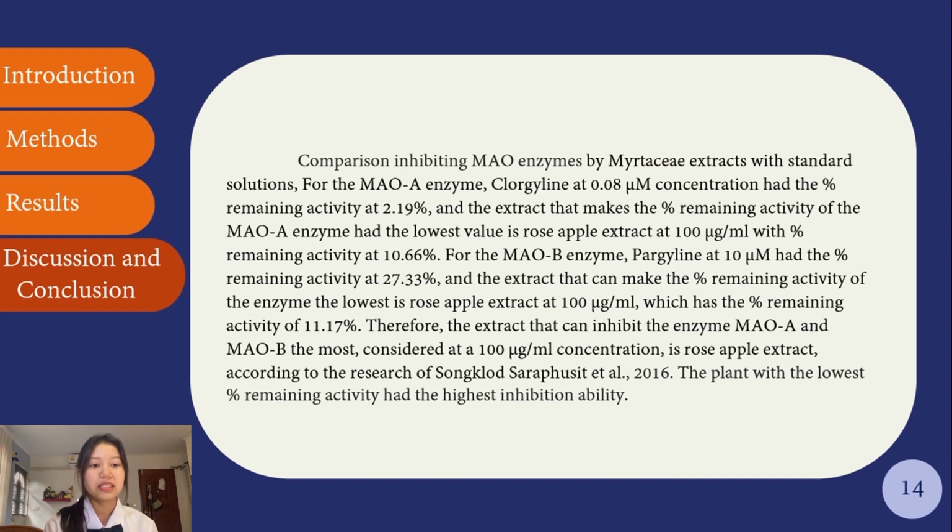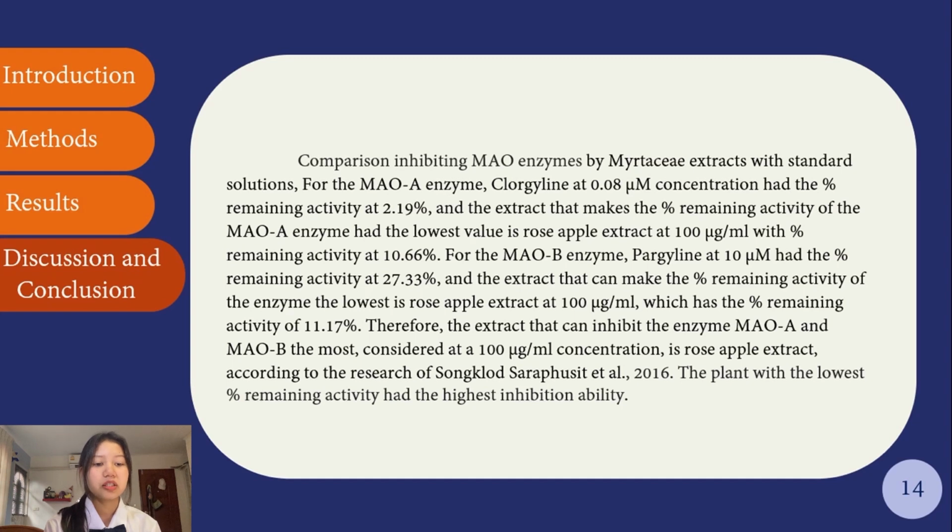For the MAOB enzyme, pargyline at 10 micromolar had a percent remaining activity of 77.33%, and the extract that can make the percent remaining activity of the enzyme the lowest is rose apple extract at 100 microgram per milliliter, which has a percent remaining activity of 11.17%. Therefore, the extract that can inhibit the enzymes MAOB and MAOA the most, considered at a 100 microgram per milliliter concentration, is rose apple extract.